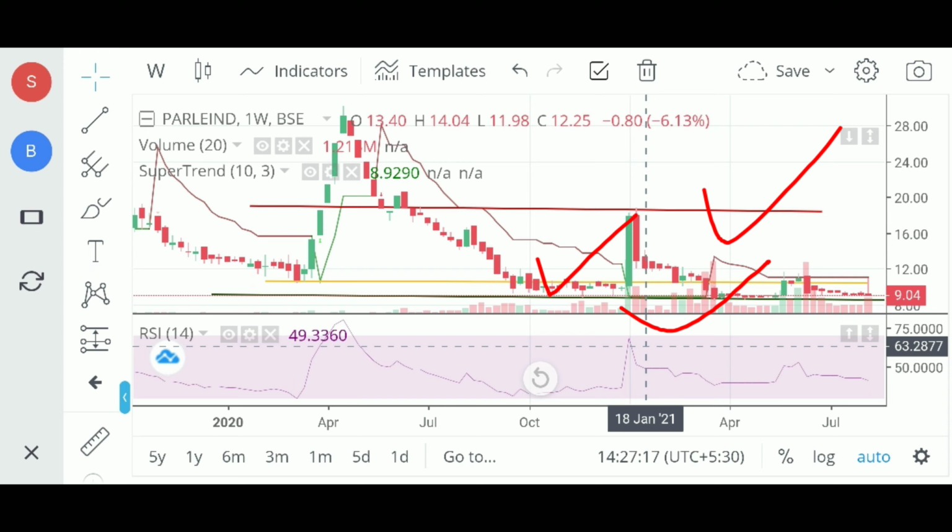My buy position will be 9 rupees and 4 paise, and I will sell at 12 rupees and 20 rupees, as I have marked on the chart in red. So I will sell the share at 20 rupees.